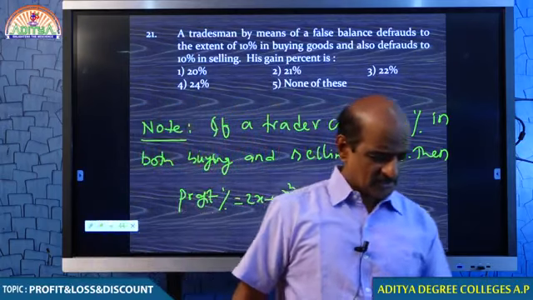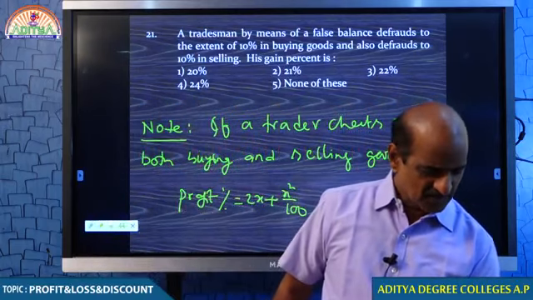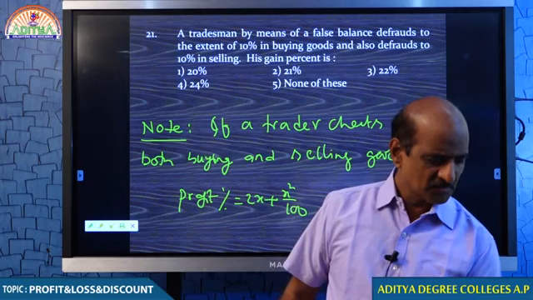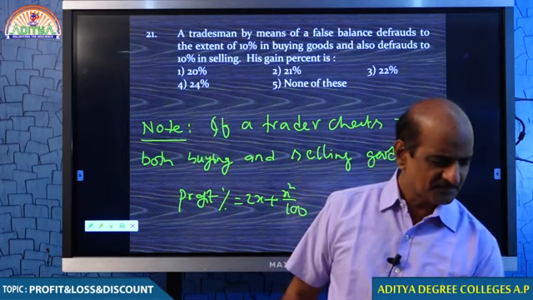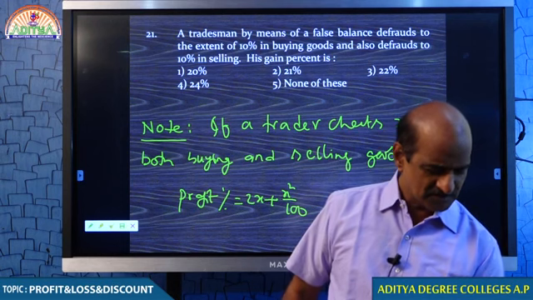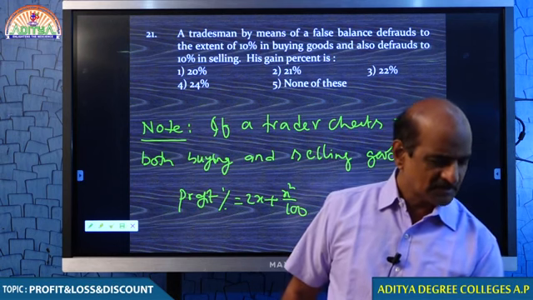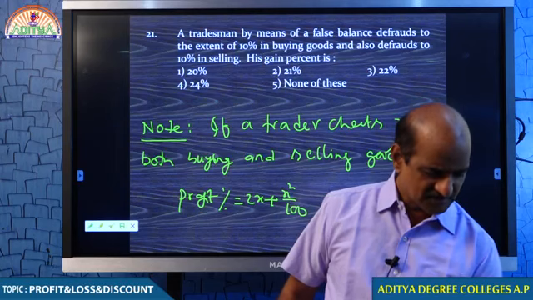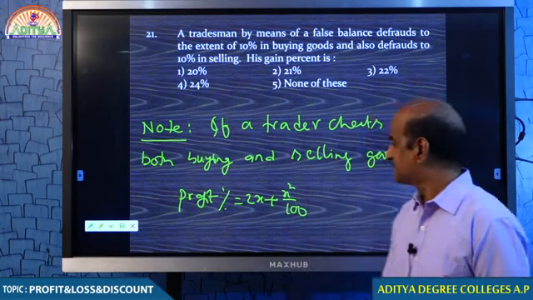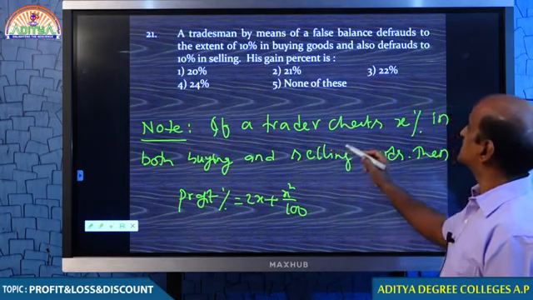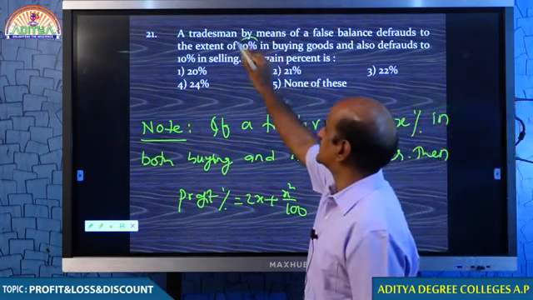So students, meantime you please write this note, and once you get the topic more clear, then without even using this we can answer. But for meanwhile you please note this. When purchasing and selling, if he cheats x%, you have to use this formula. So in this case, what is x%, my dear students? 10%.